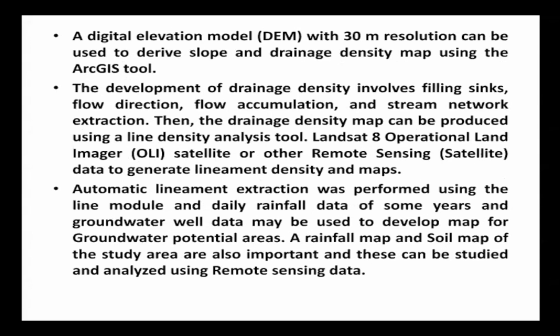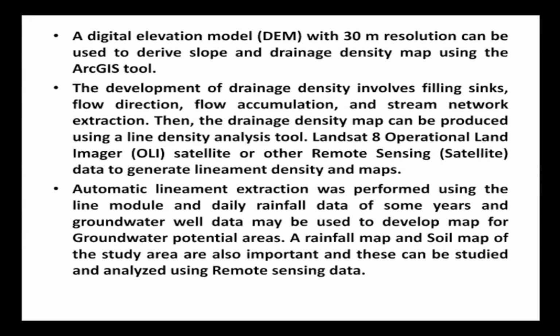A DEM, or digital elevation model, with 30-meter resolution can be used to derive slope and drainage density maps using GIS. Any GIS, ArcGIS, GeoMedia GIS, or any other GIS.